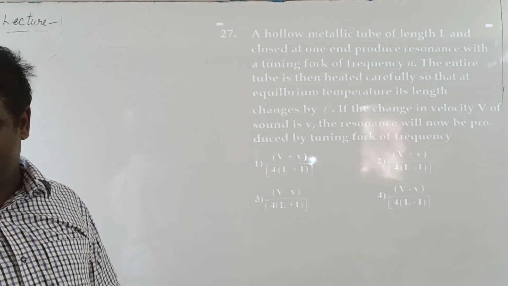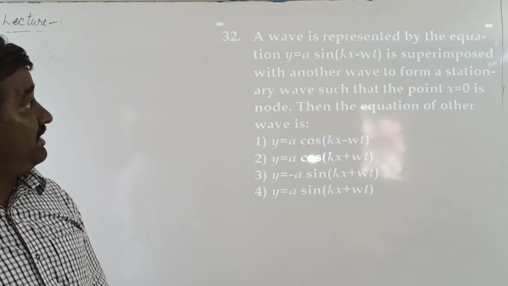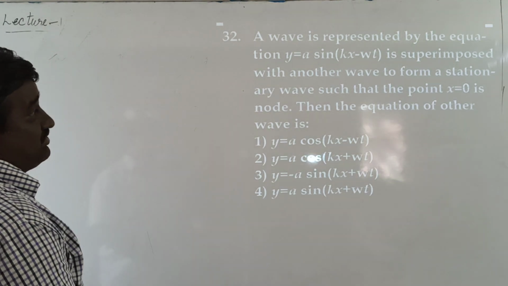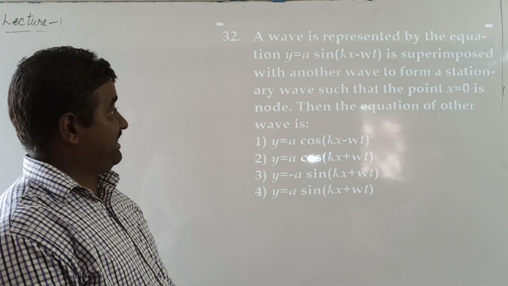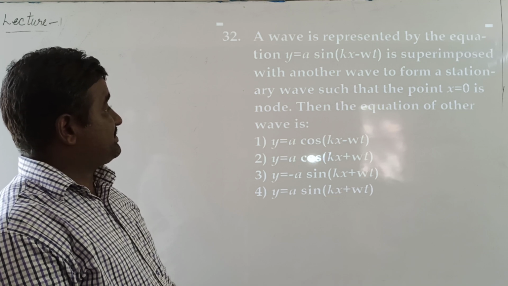Next problem is: a wave is represented by the equation y equal to a sin(kx minus omega t). We superpose it with another wave to form a stationary wave such that at a point O, a node is formed.